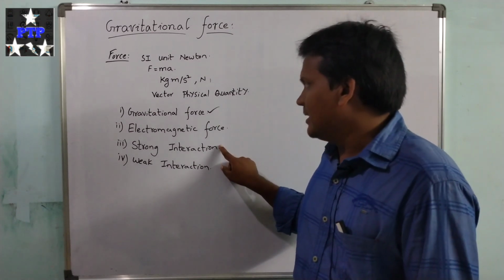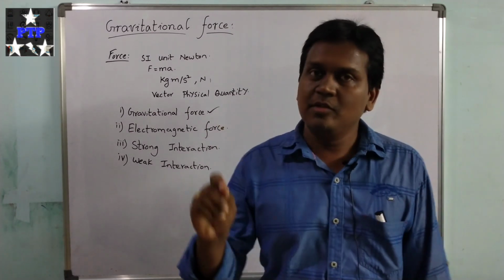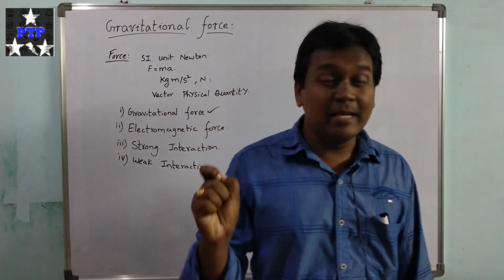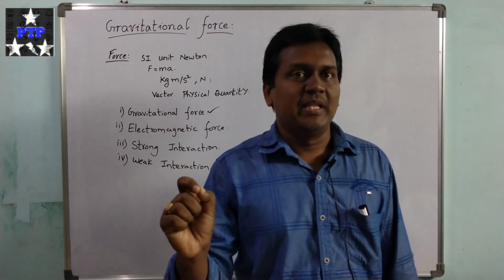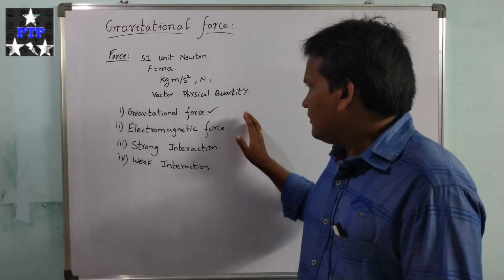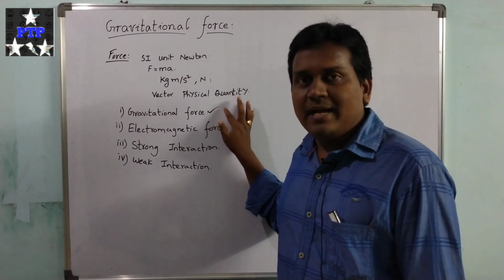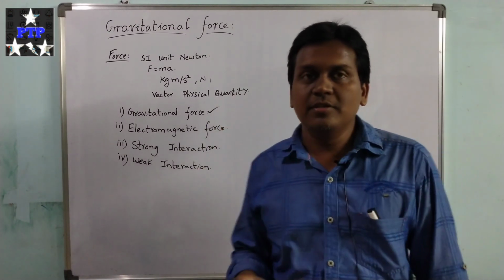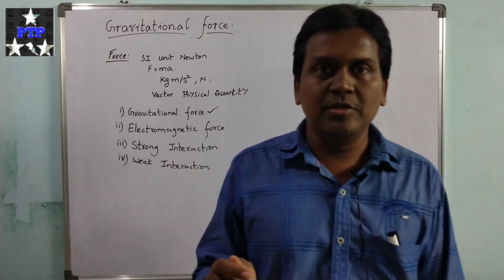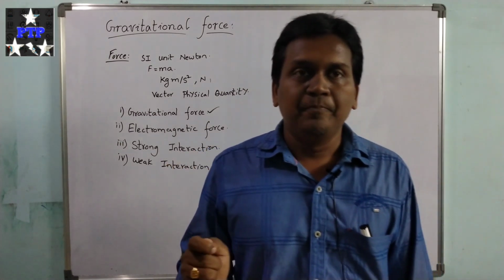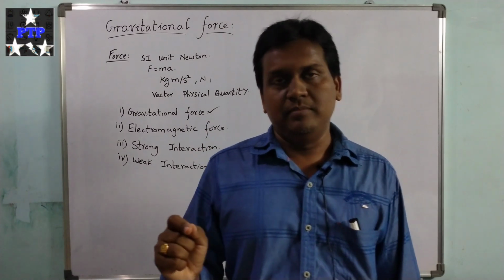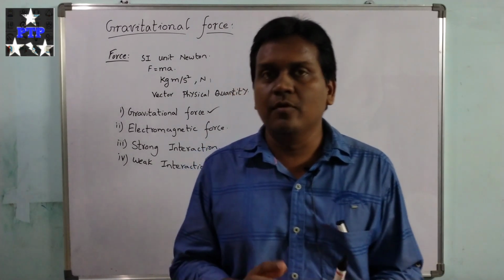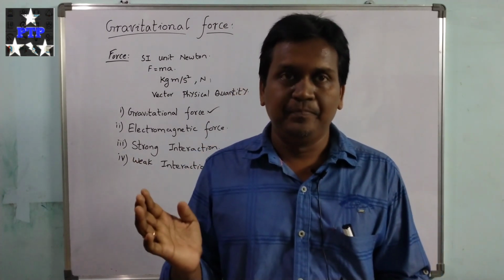Comparing to the strong interaction, gravitational force is 10 to the power of 38 times weaker. This force is having a very long range. While comparing to remaining forces, gravitational force is having the long range. So gravitational force is a weak force with long range.